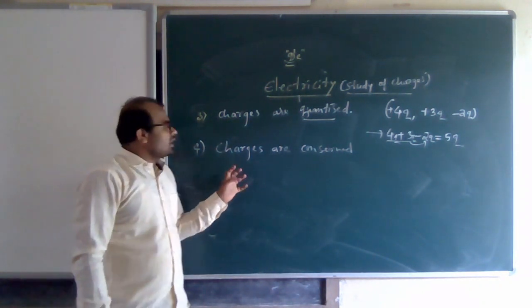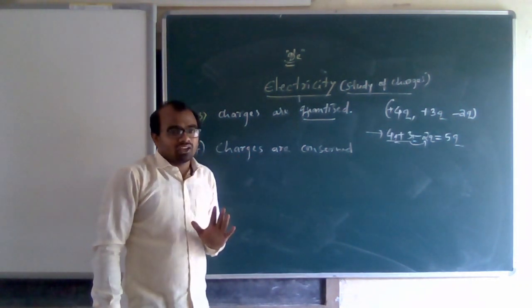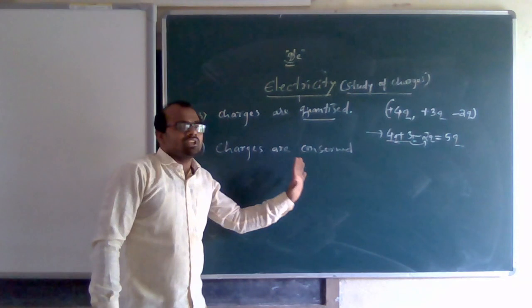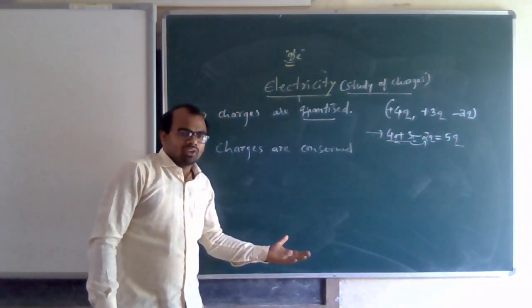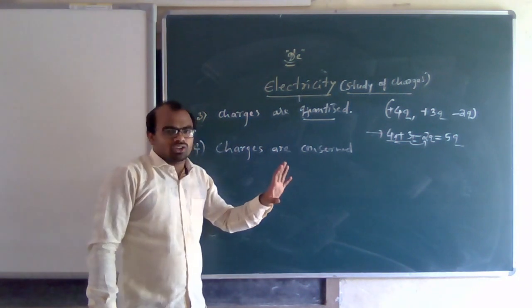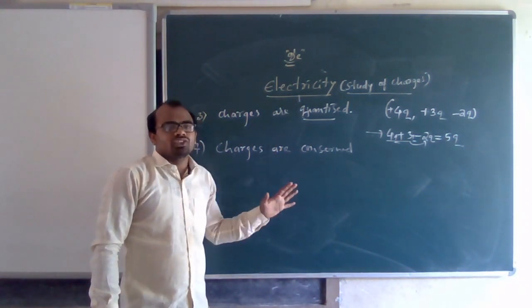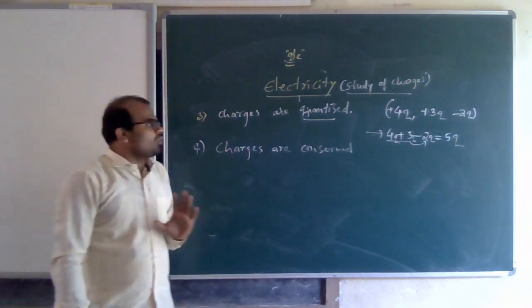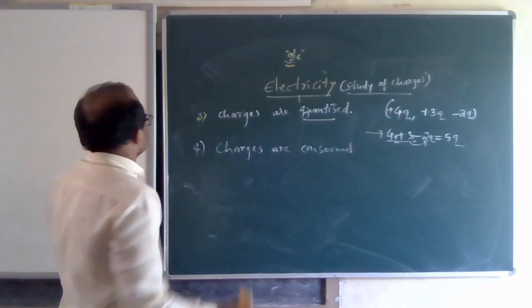You cannot create or destroy a charge, but they can be conserved. Similar to the conservation of momentum, there is no loss of charge and no gain of charge, so they are conserved. So this is the fourth point: charges are conserved.